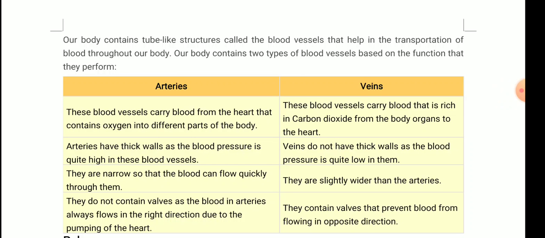In transportation I told you that blood, because it keeps circulating throughout the body, is the most important part. Then we discussed the components of the blood. What were the different components? I told you: RBCs, WBCs and platelets, red blood cells, white blood cells and platelets. What did the red blood cells do? They bind with oxygen. They have hemoglobin which gives them red color, and hemoglobin binds with the oxygen, that is oxyhemoglobin, and it transports oxygen to the various parts of the body.